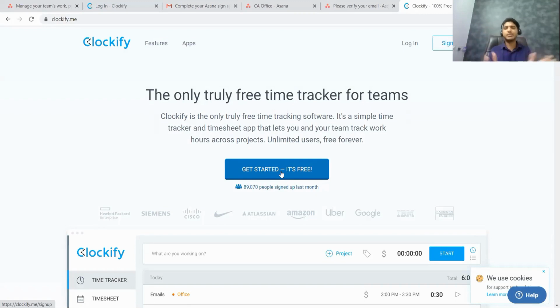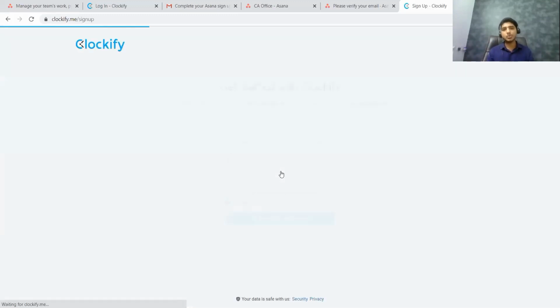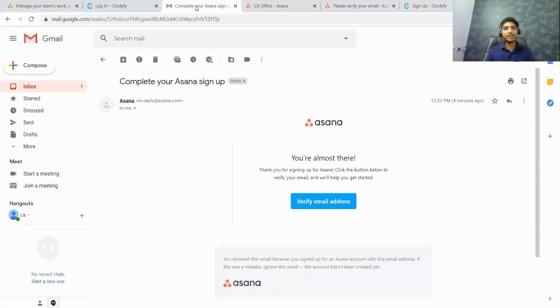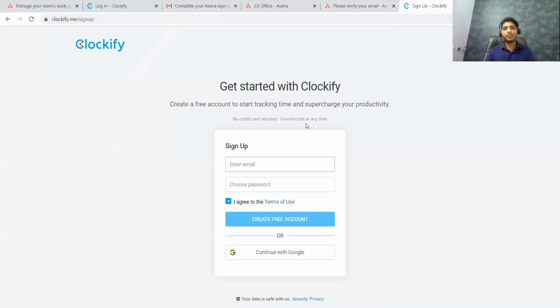So there are certain basic features and there are certain advanced features. I believe that for a CEO office to get started, the free version is more than enough. Get started, it's free. Once you click on that, they will ask for your email ID and password for signing up. You have to give the same email ID that you used for opening your Asana account. In my case, it is ca.mangalore123 at gmail.com. The same email ID I'm going to give here as well.